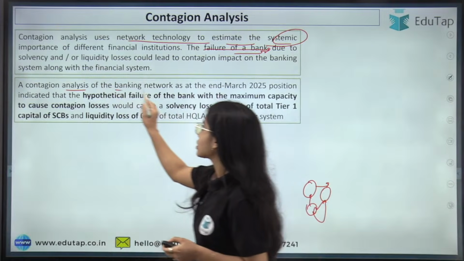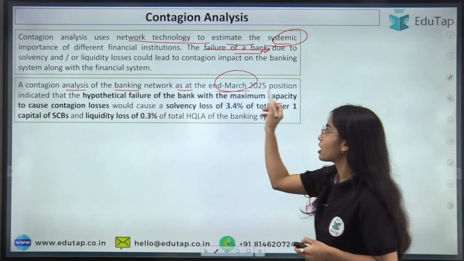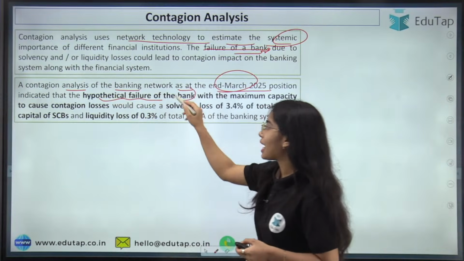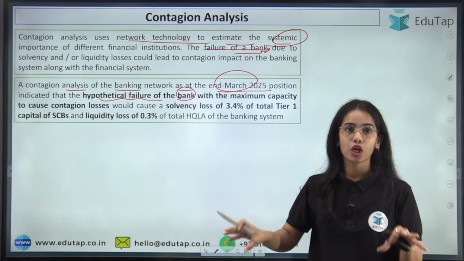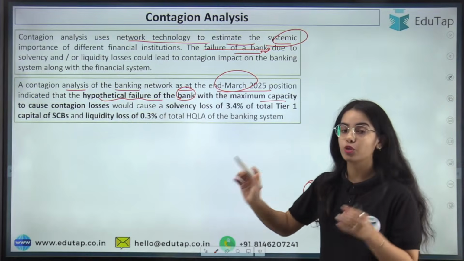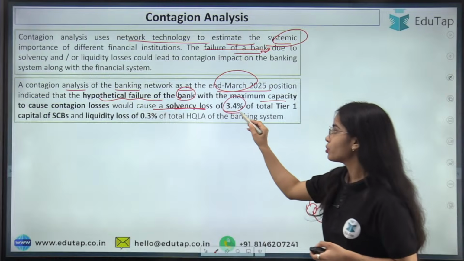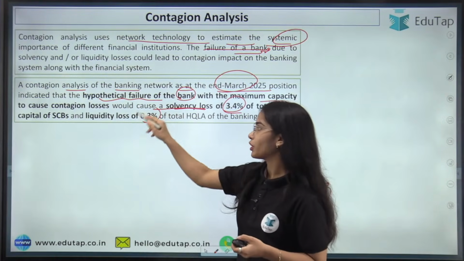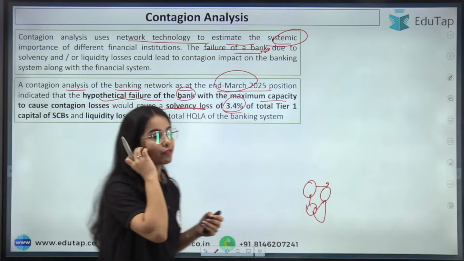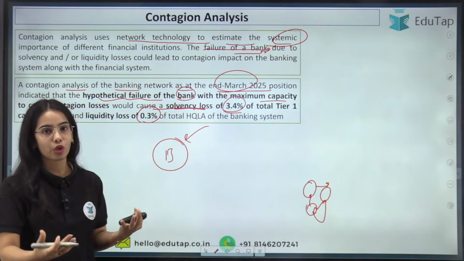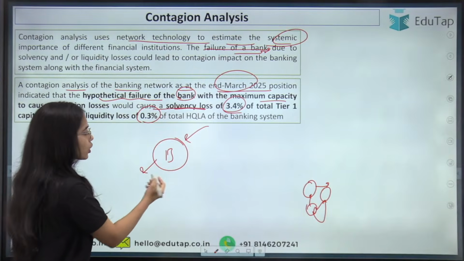So contagion analysis of the banking network as at the end of March 2025 position indicated that the hypothetical failure of the bank that has the highest interconnectedness, or the bank with the maximum capacity to cause contagion loss, would cause a solvency loss of 3.4% and a liquidity loss of 0.3%. Okay, so basically if a bank fails and the bank has the maximum capacity for contagion loss, it will cause the solvency loss.